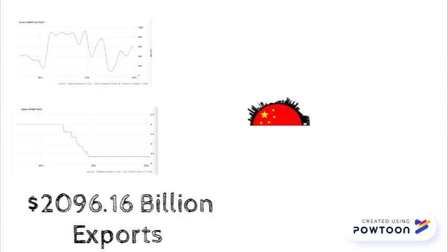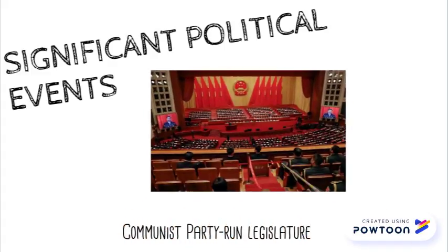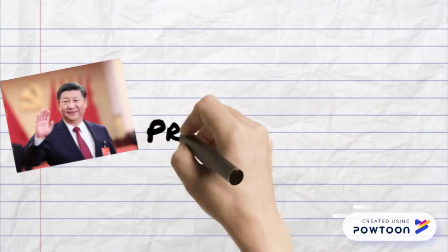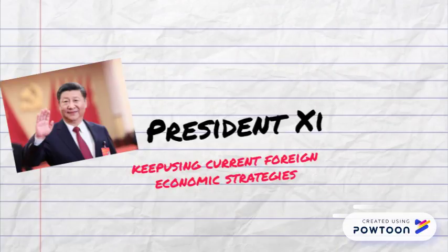The annual meeting of the Communist Party-run legislature was held. The party made a bombshell announcement about ending the constitutional term limit on the presidency. Therefore, President Xi has held on to power in the long term. Under President Xi's leadership, we predict the Chinese government will keep using the current foreign economic strategies and policies toward related trading partners, and the regions should not have any significant changes in the next decade.